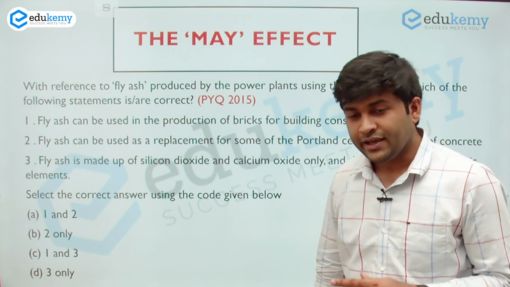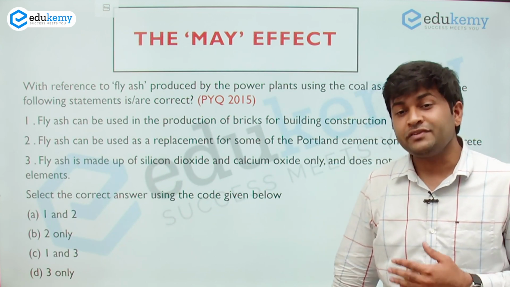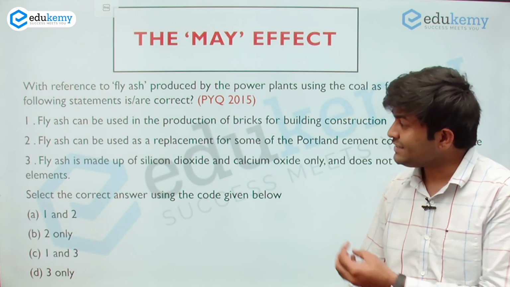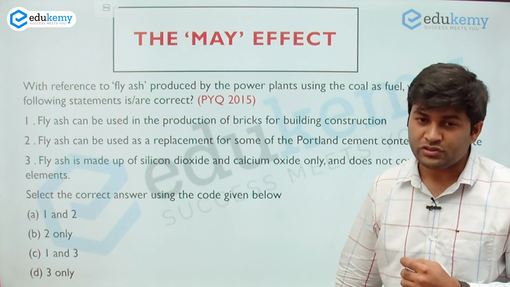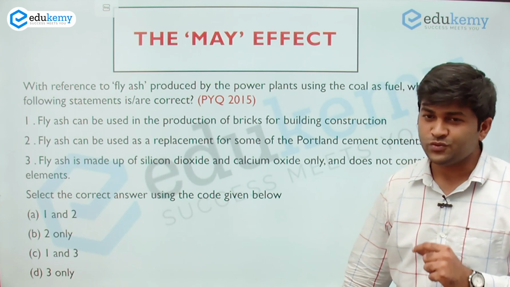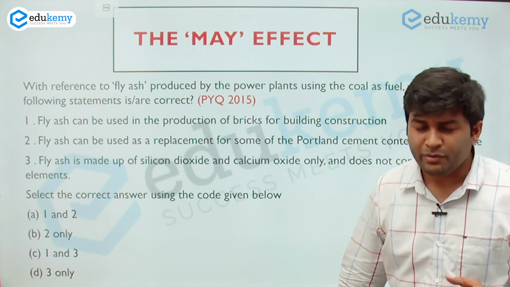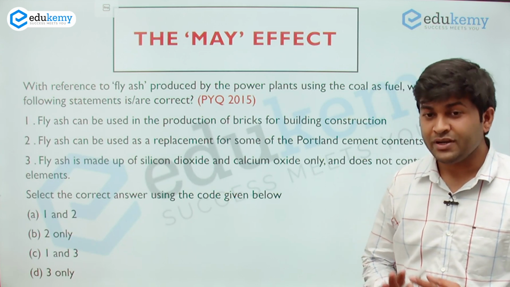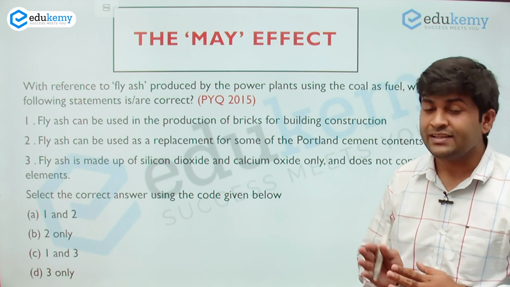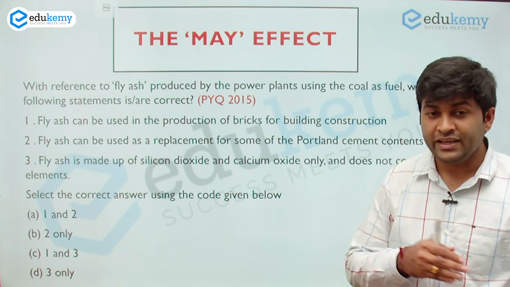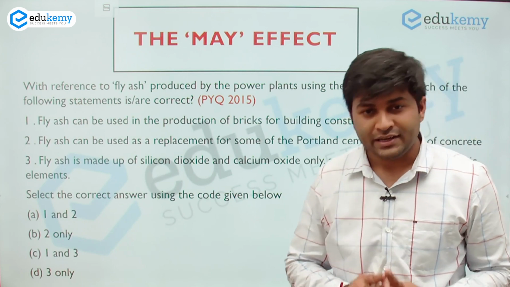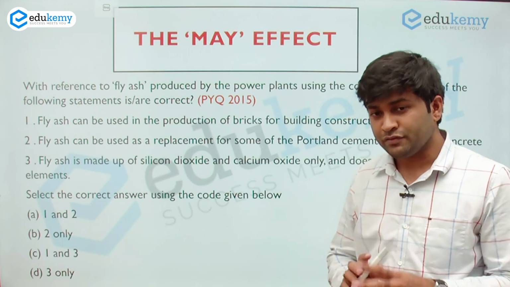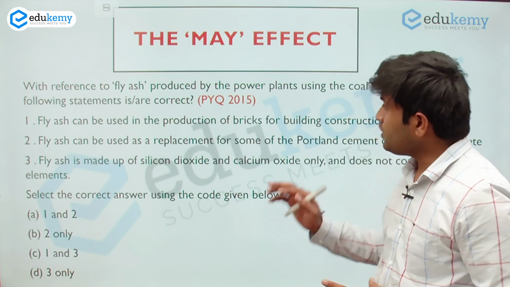So if a statement has a May effect, or you notice some kind of possibility, then those statements would most probably be correct. This is the hack, and always remember the disclaimer in context to every question that we are dealing with. Yes, there may be some exceptions also.